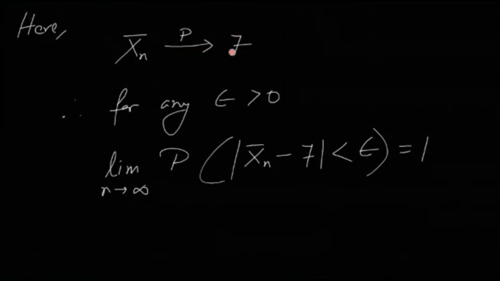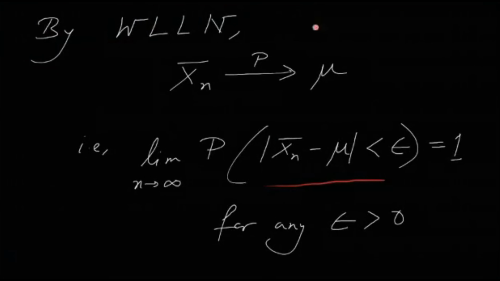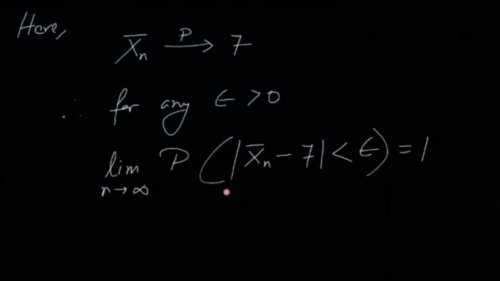So here X bar n actually converges to 7 in probability, because the population mean is 7. Therefore for any epsilon, limit probability of mod of X bar n minus 7 is less than epsilon is equal to 1. We are just writing the same statement. This mod of X bar n minus 7 less than epsilon can be written in this form, and under the effect of limit, its probability is 1.